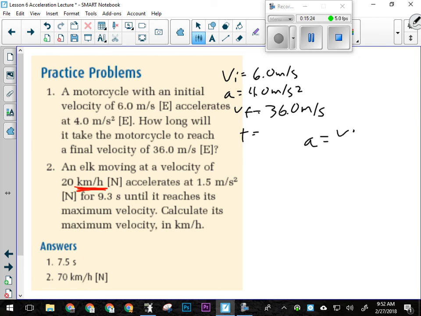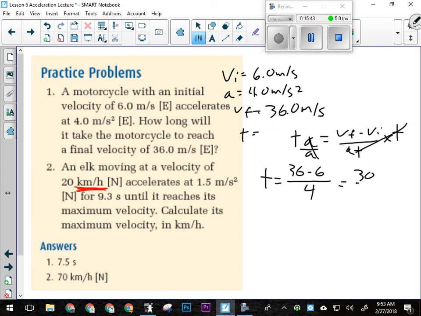So again, A equals VF minus VI over T, and we're manipulating for T. So we multiply both sides by T, then we divide both sides by A, and we've got our formula. T will equal the final velocity, 36, minus the initial velocity, 6, over 4, okay? And so we've got 30 over 4, okay, which is what, 7.5? 7.5 seconds.